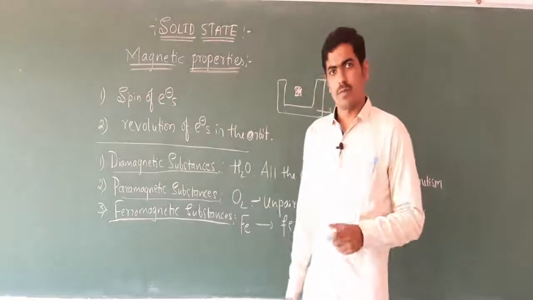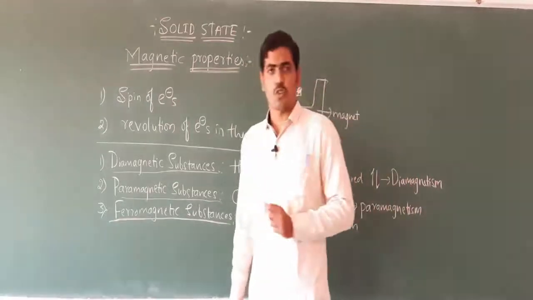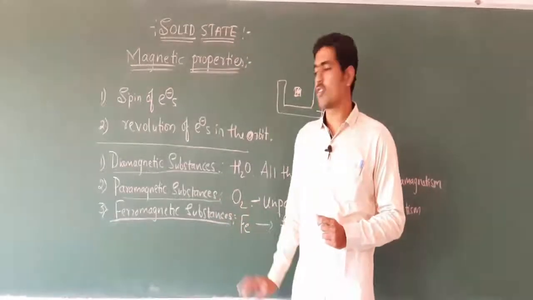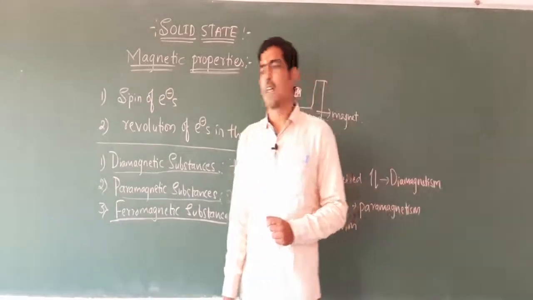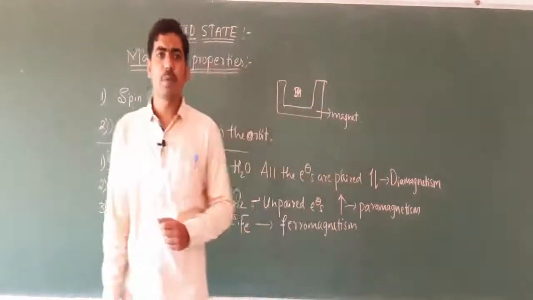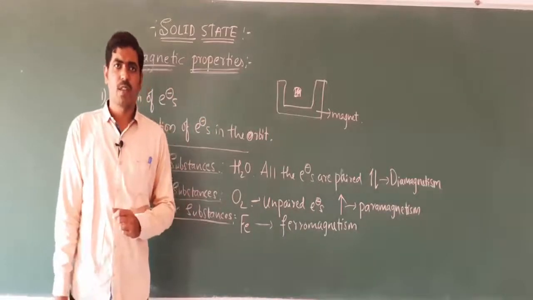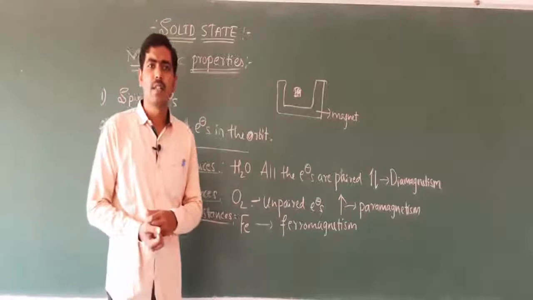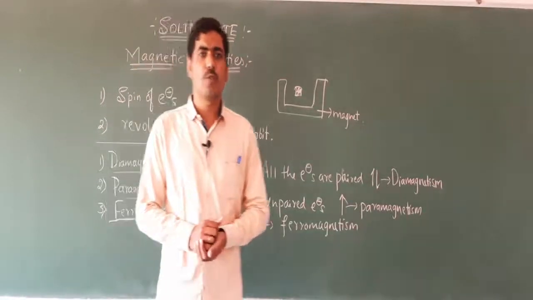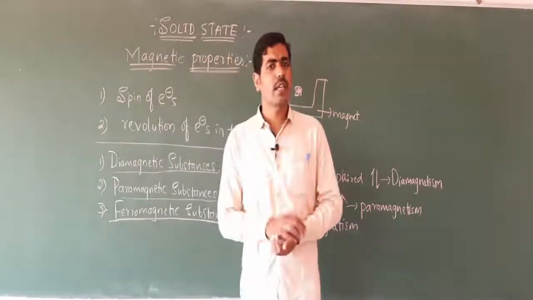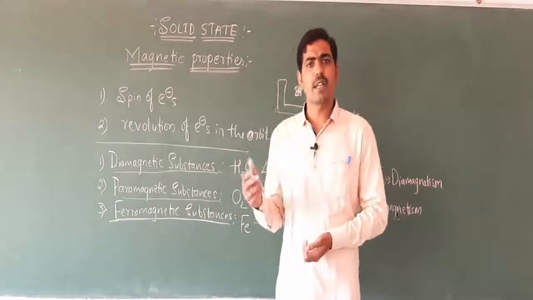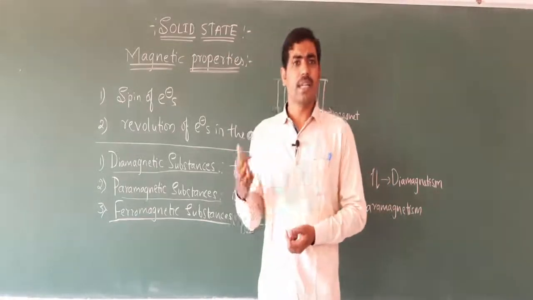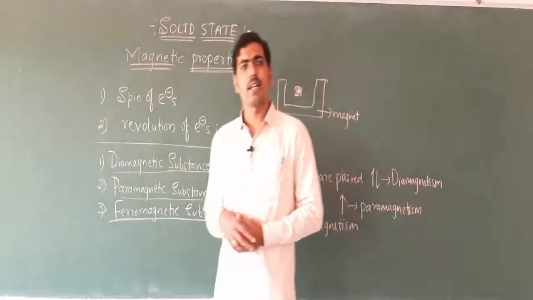So here we will stop the magnetic properties of solids, and this is all about the chapter solid state. Remember, in solid state there is one topic, electrical properties of solids. There you learn about semiconductors, insulators, conductors and valence band theory.